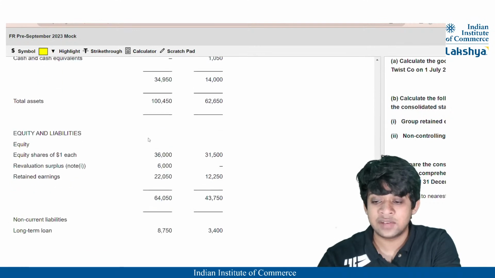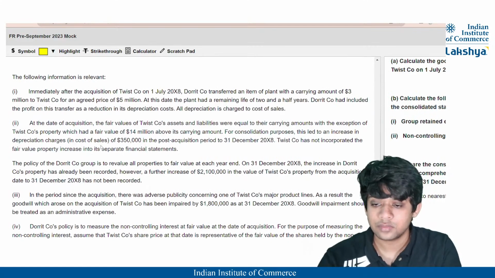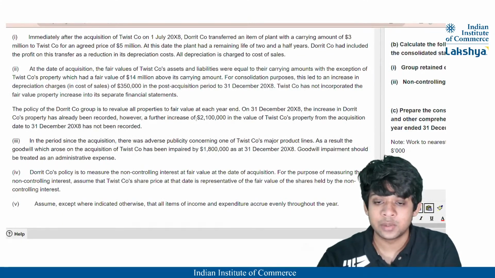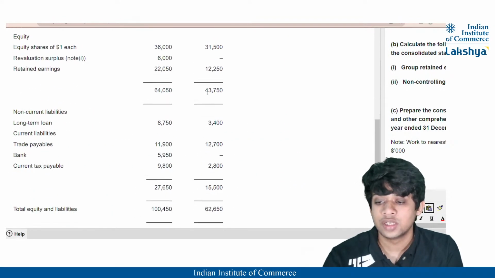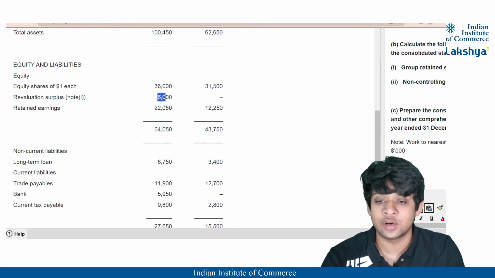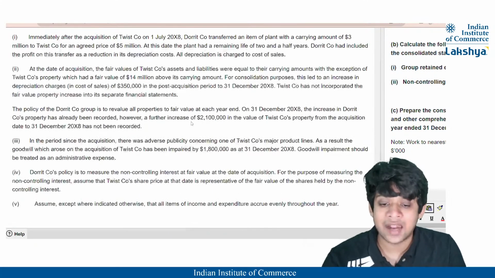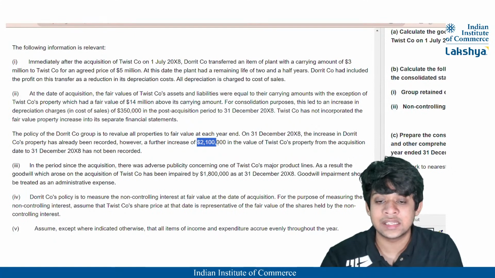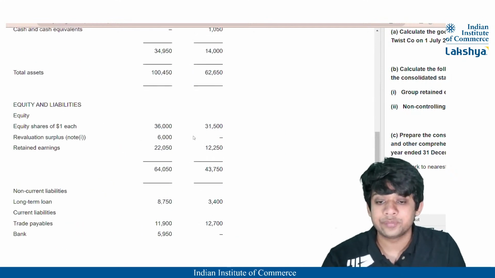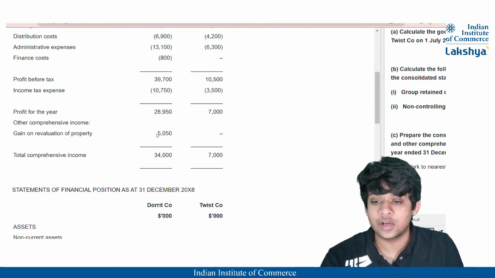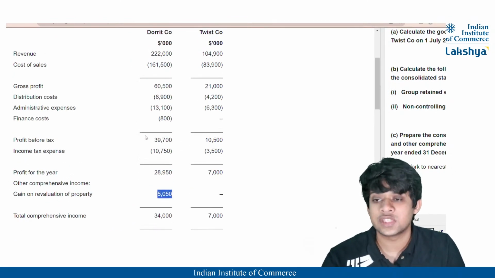So the asset of the subsidiary was revalued, that you can see in the adjustment here. It was revalued. See here, it was revalued by 2,100. So this revaluation surplus will be stated here. And also there is a revaluation surplus balance here, guys, of 6,000, correct? So since there is a revaluation surplus balance here of 6,000 and there is a 2,100 increase in the revaluation surplus, we are going to take them both. Okay, guys. Now, sorry, the gain on revaluation of property, it is here 5,050, not the revaluation surplus, right? I was taking a wrong amount.